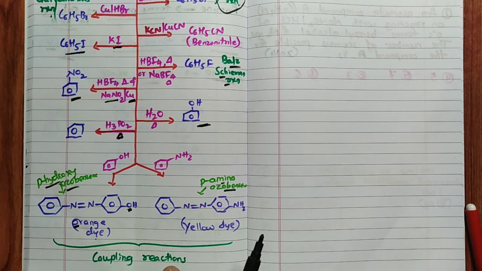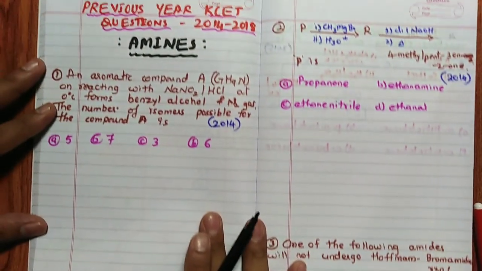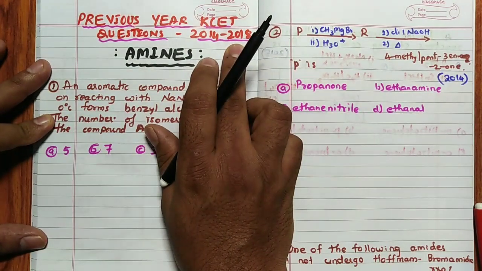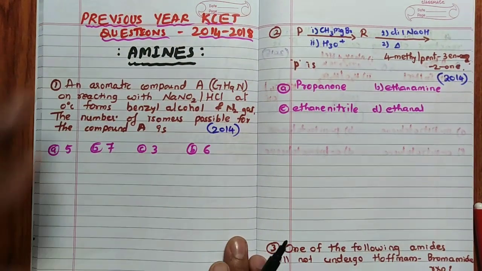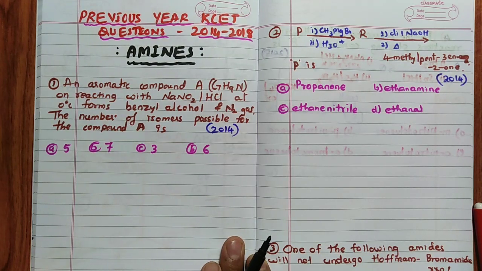This completes the synopsis part of the amines chapter for CET. Now you will solve the questions. Previous year KCET questions I have taken from 2014 to 2018. Once again, 2019 questions I have already solved in detail chapter-wise. The link is given in the description box that you can follow.